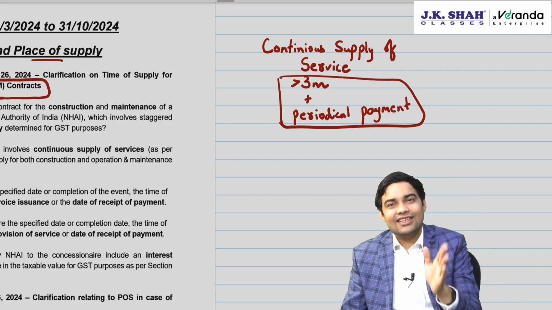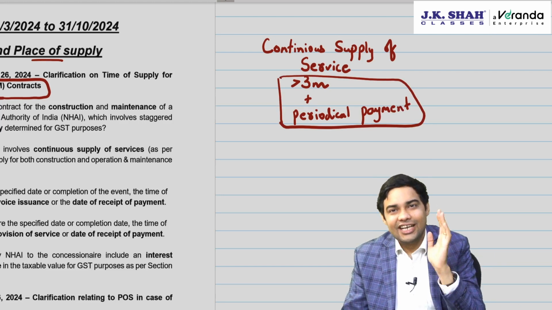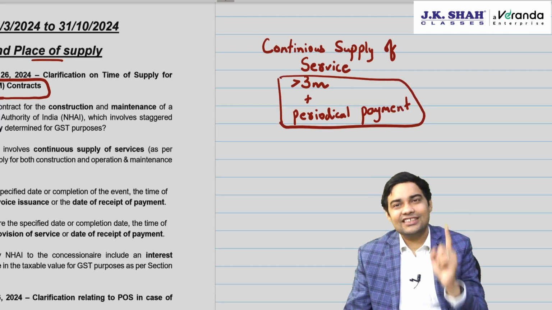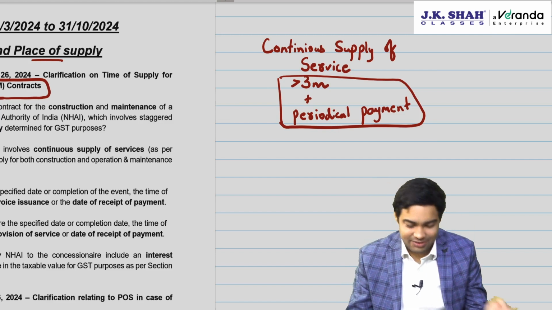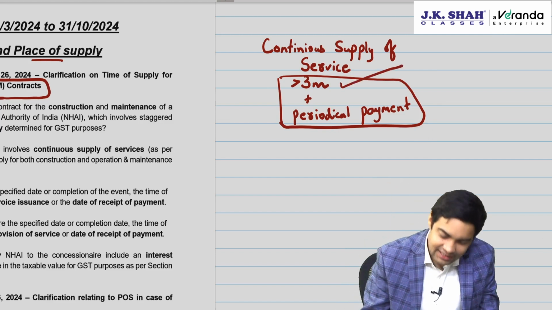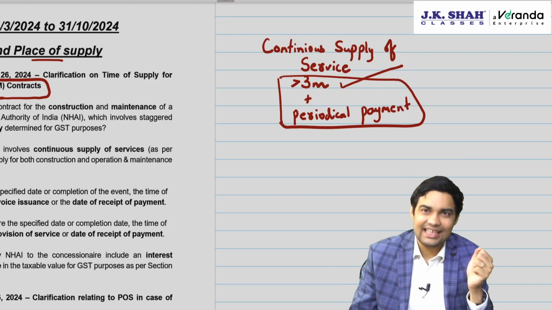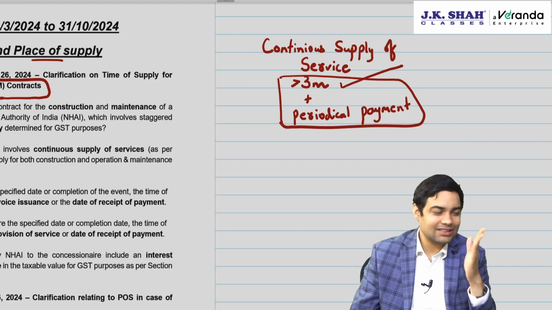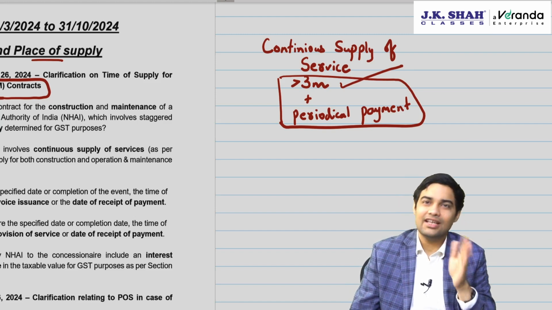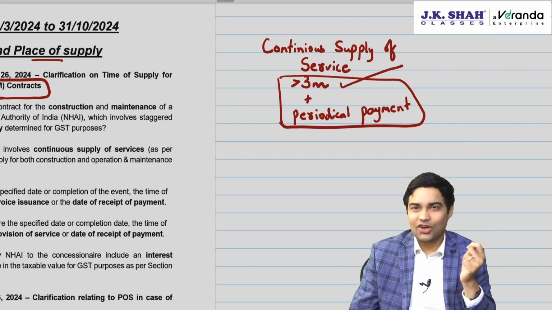Imagine this with construction and maintenance of national highway. Is the contract for more than 3 months? The answer is yes. Are there periodical payments? The answer is yes, there are periodical payments, because in hybrid annuity model, payments will be made on periodic basis.